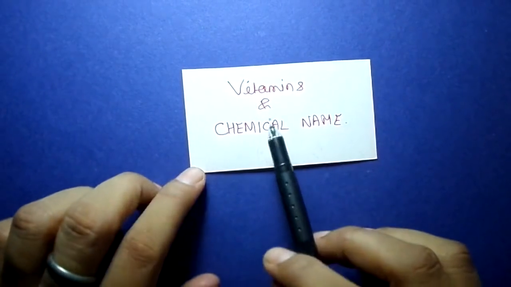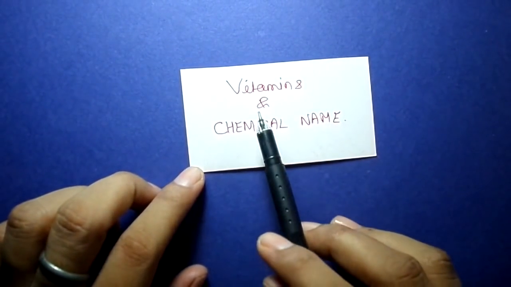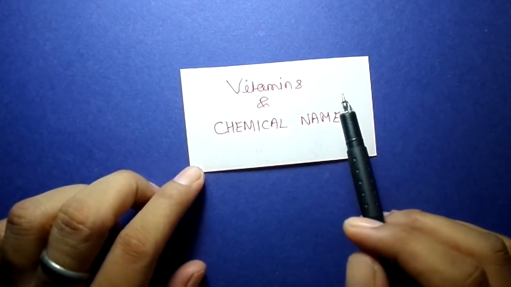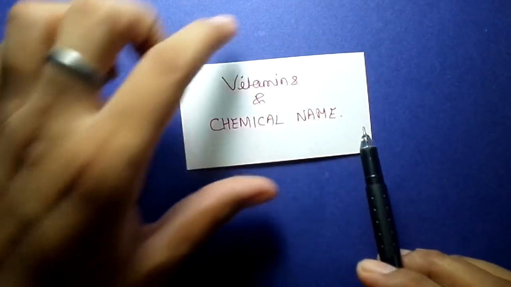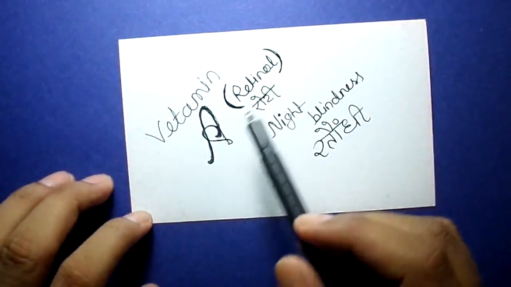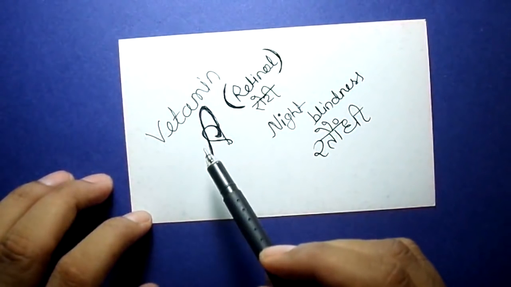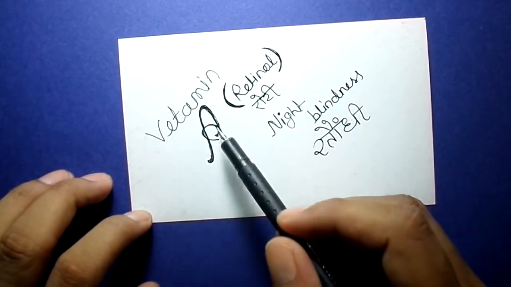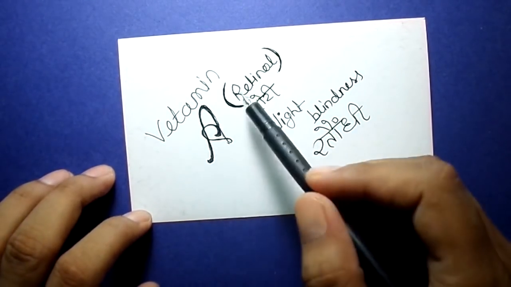Hi friends, in the last video we memorized some of the questions on vitamins, and in this video we are doing the chemical names of vitamins. This is the first one, vitamin A, and its chemical name is retinol. By the deficiency of vitamin A, the disease caused is called night blindness. Vitamin A, retinol.